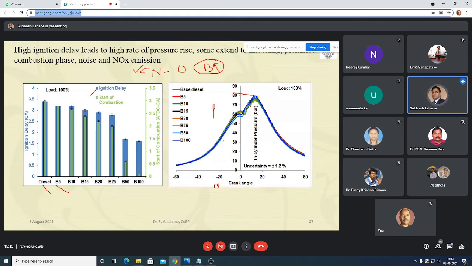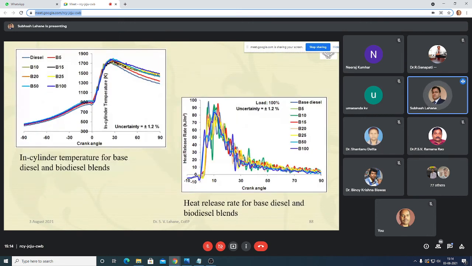Injection pressure was different, that we identified from the inline pressure sensor. Now this is the combustion pressure. What we did, we inserted the combustion pressure sensor into the cylinder head, and it is exposed to the combustion chamber, so it will sense the combustion pressure. So biodiesel will give you the high combustion pressure. Similarly, from the pressure we have also calculated the temperature. Obviously in case of biodiesel there is a higher temperature, and at this high temperature nitrogen reacts with oxygen, so it will emit more NOx emission.